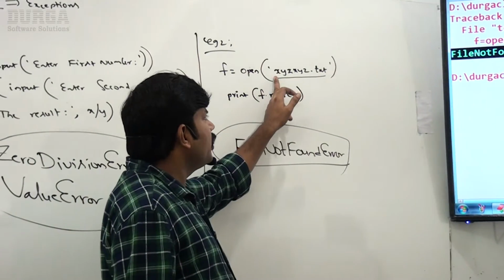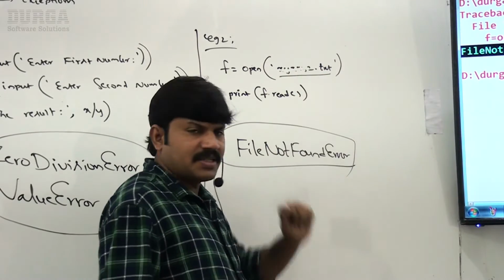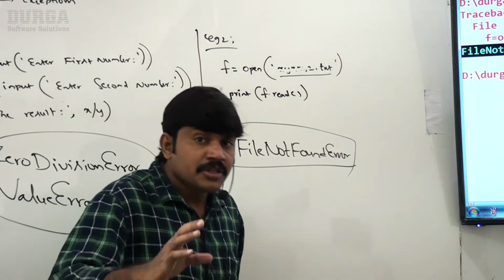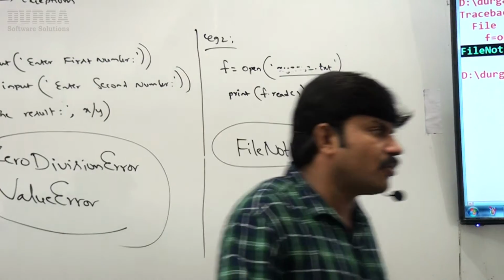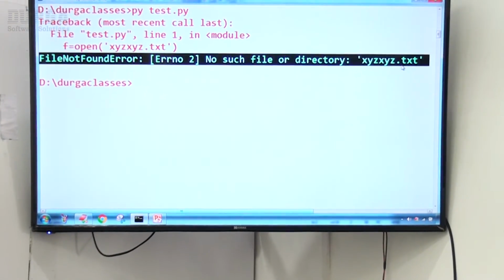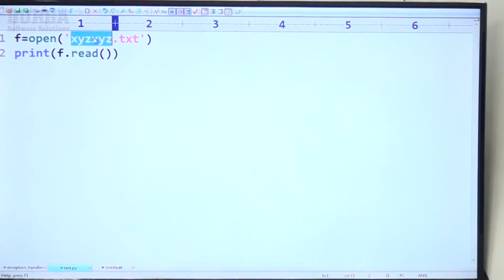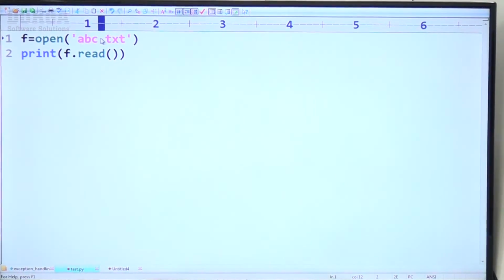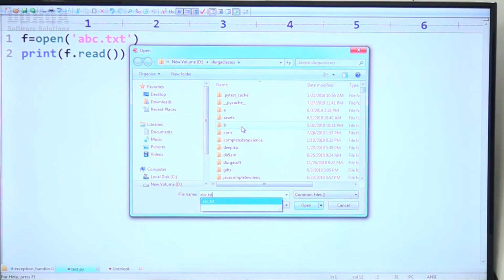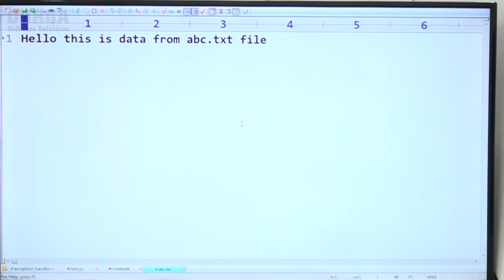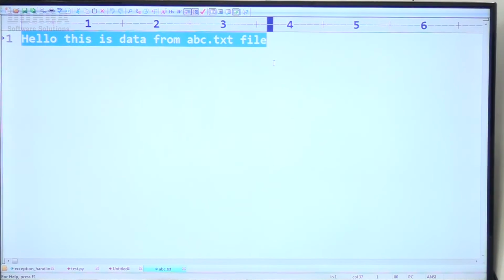Suppose, assume I'm taking abc.txt. Assume the abc.txt file is already available in my system. Now let me run this code, sir, after I change the file name to abc.txt, like this. Let me cross check whether the abc.txt file is available in my system or not. Yes friend, it's already available. Hello, this is the data from abc.txt file. This data is already there in this file.